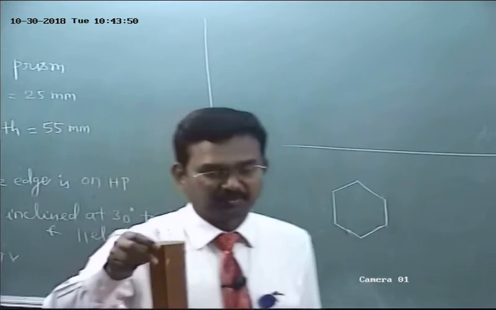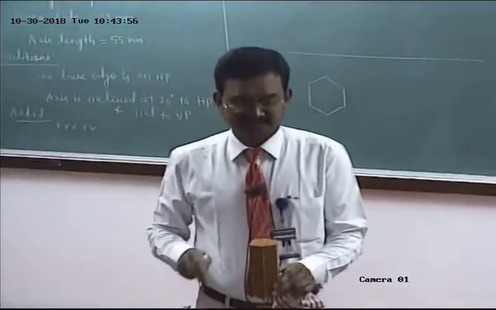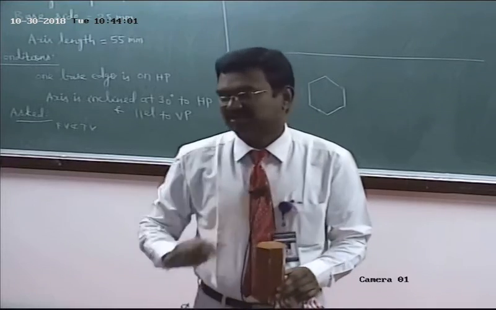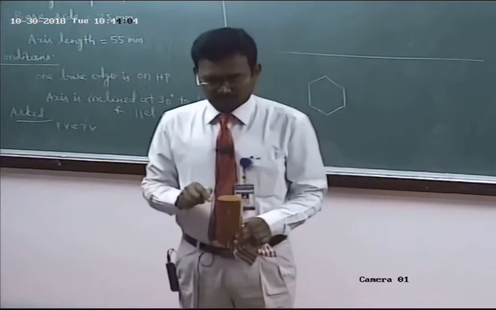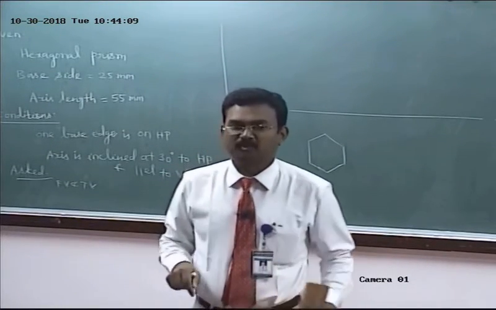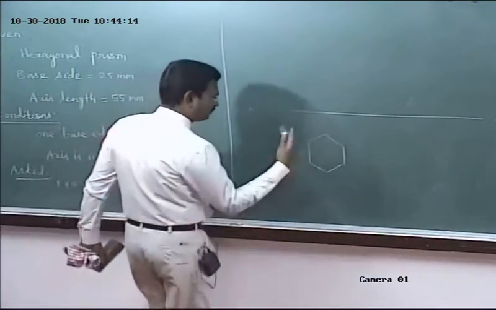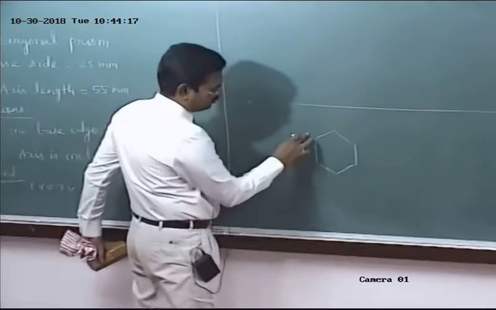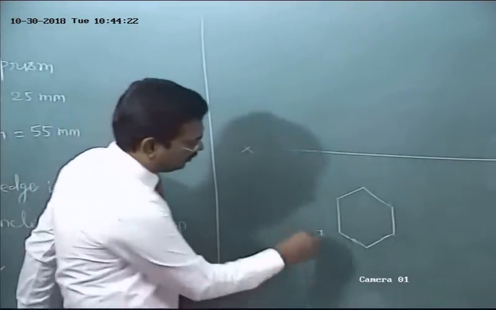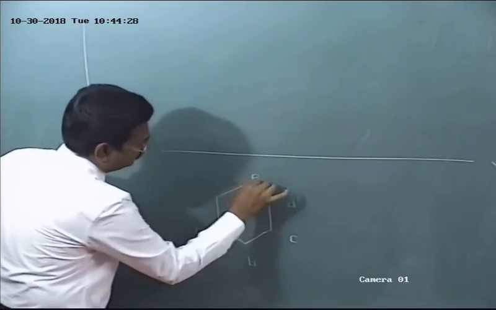What is our assumption? Step 1, assume that axis is perpendicular to HP, parallel to VP, isn't it? For this condition, draw top view first. What is the reason? Top view gives a true shape of the base of the solid. In the top view, the top base corners are visible. So name the top base corners by using alphabet. How to represent top view? By using small letters a, b, c, d. Which one is a? Decide yourself as you wish. A, B, C, D, E, F.